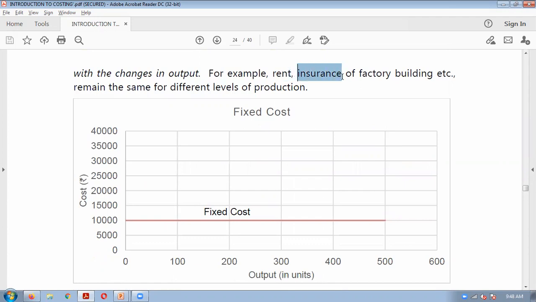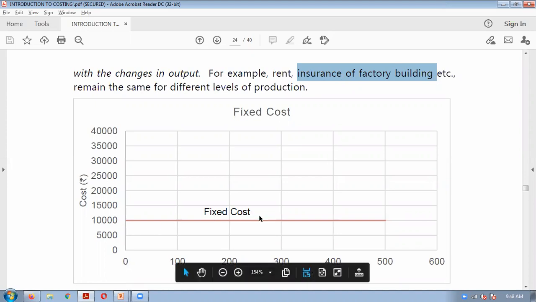Insurance: if you have taken an insurance policy for the factory building, you will have to pay the premium, whether you produce or not. That is not the concern of the insurance company. Such costs, which are not related to production and which remain constant for a certain level of activity, are known as fixed cost.